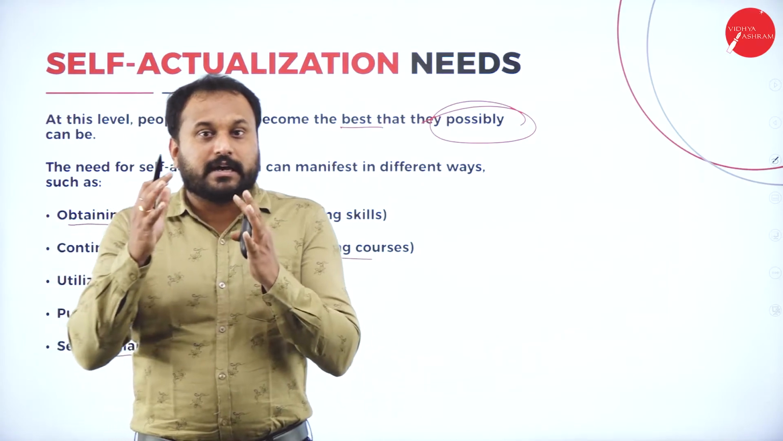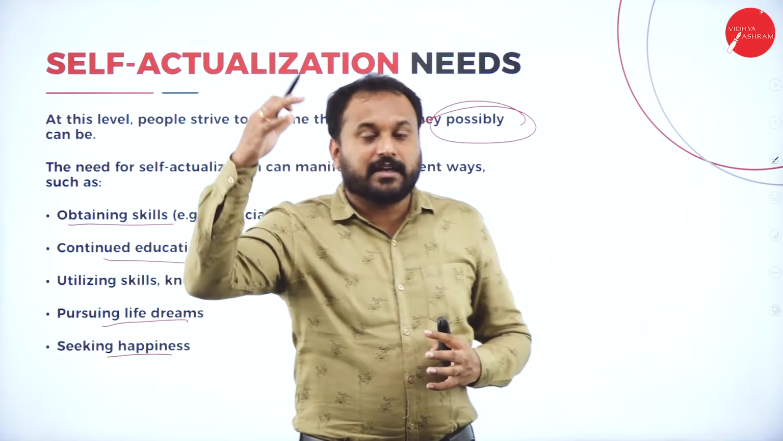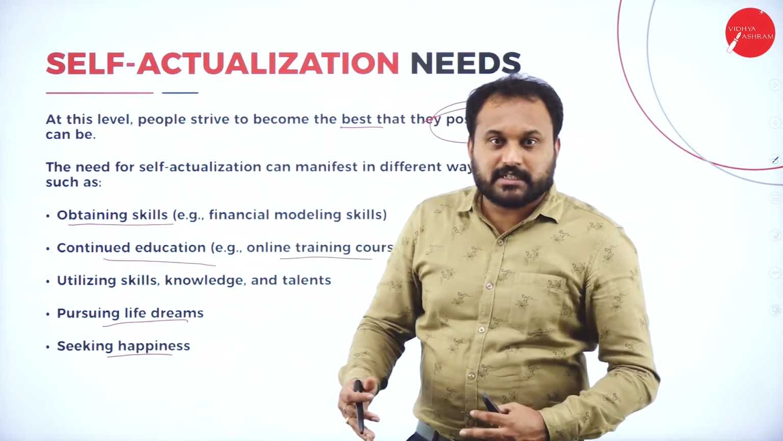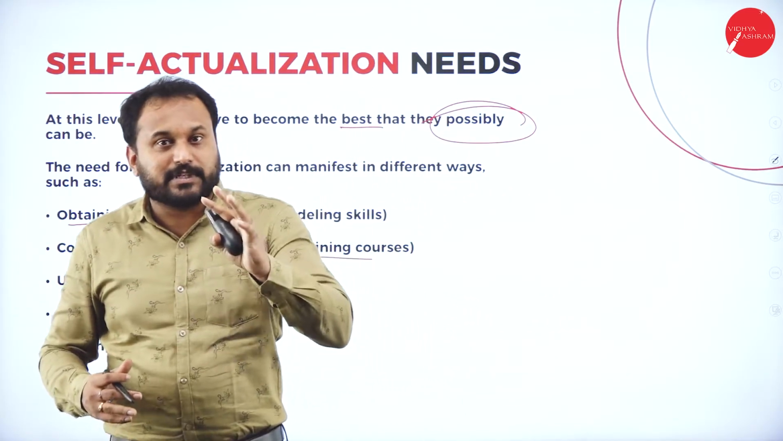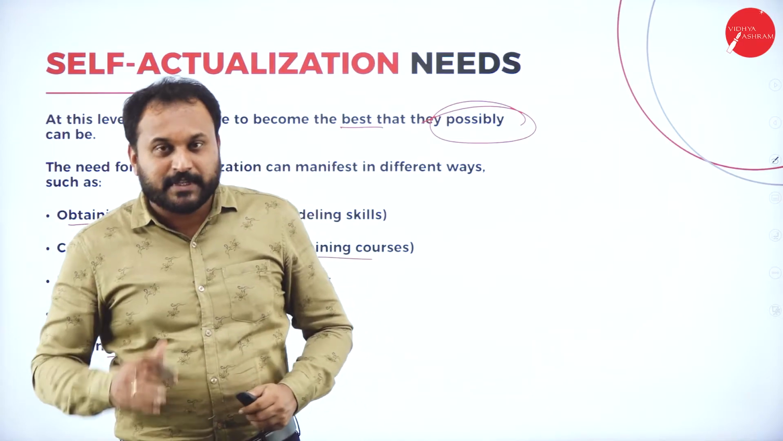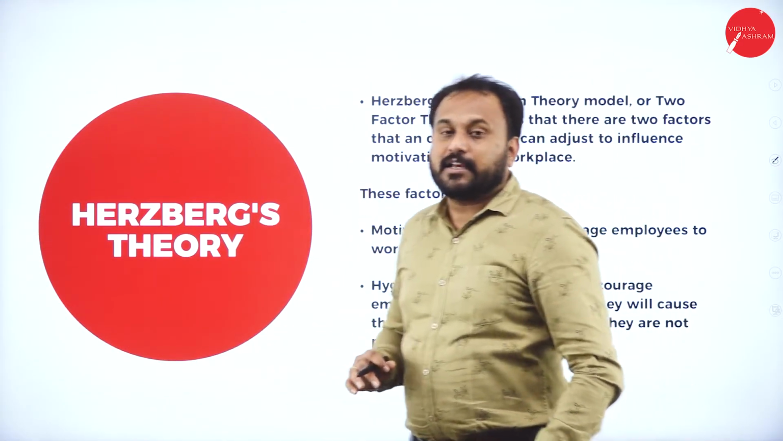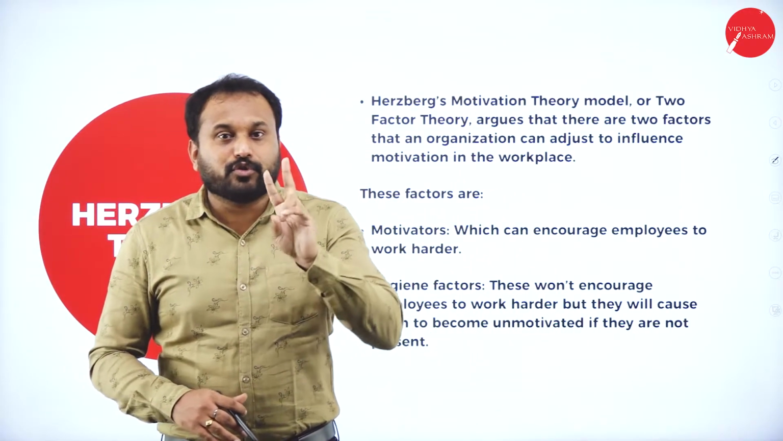So I told you what happens in Maslow. It goes from the bottom to the top. Hierarchical need is what it is called. The first one is physiological, second is safety, third is social, then we go with esteem, and the last one is self-actualization. Let's go to the next topic, which is Herzberg's theory. Herzberg's theory is also very famous. It is called the two-factor theory.